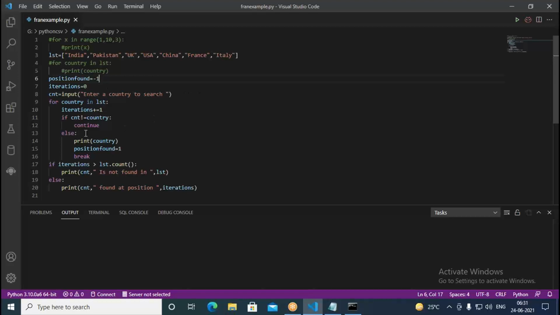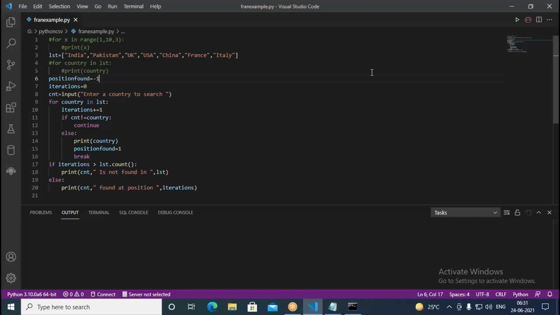Then we write CNT, input, enter a country to search. So we enter a country, then we run through the for loop, for country in LST. Iteration is nothing but repetition, so we continuously go over the collection. We have a total of how many elements here? India, Pakistan, UK, USA, China, France, and Italy.